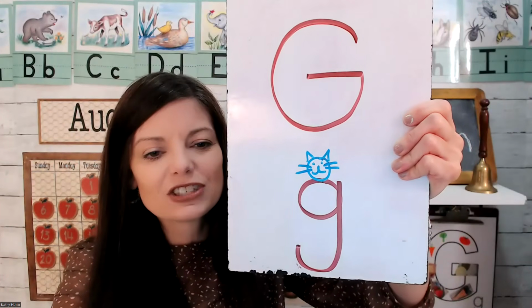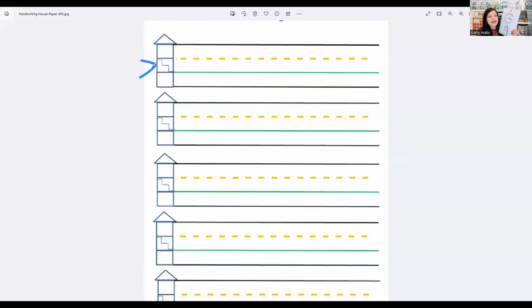Let's practice the little letter G. So you're going to find the stairs. There they are. And downstairs, that's where you're going to put that circle. And then you're going to go to the middle, right beside the circle. Come down and curve around. Looks like a kitty cat's tail. So circle, downstairs, then right beside the circle, make a line that goes down and curves around. Circle, down and curve around like a kitty cat's tail.